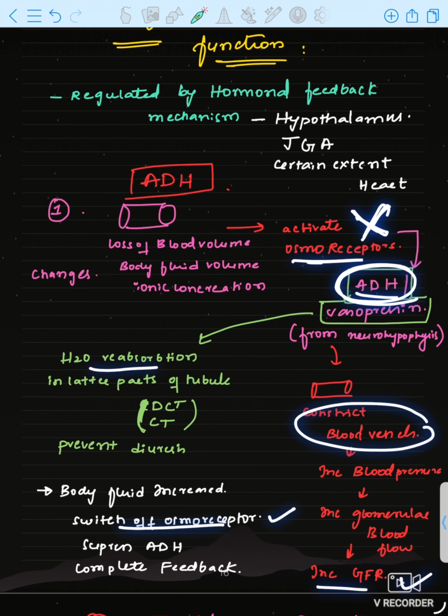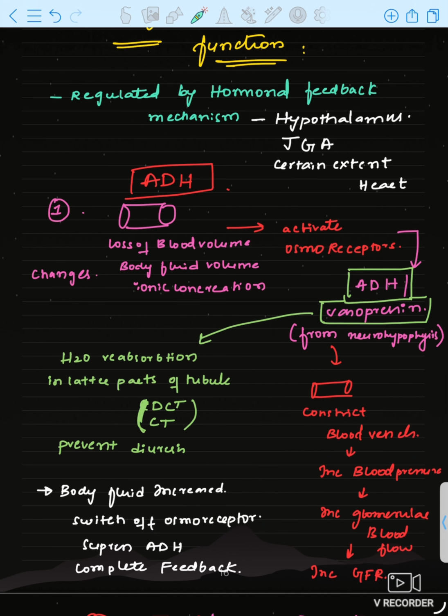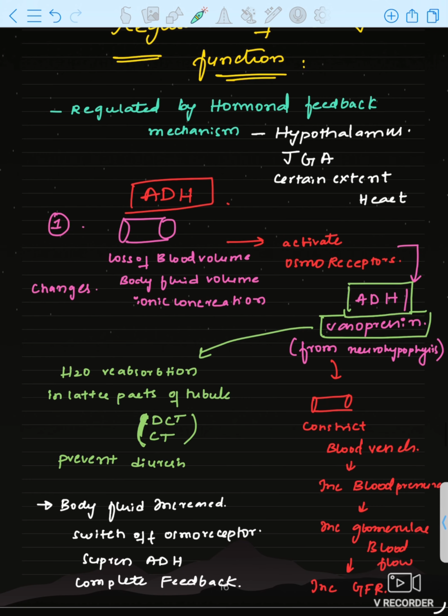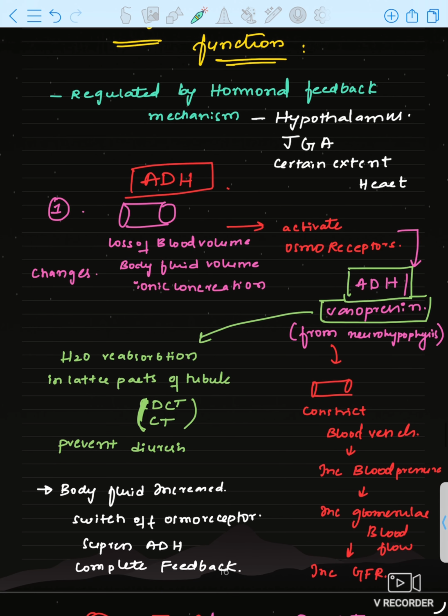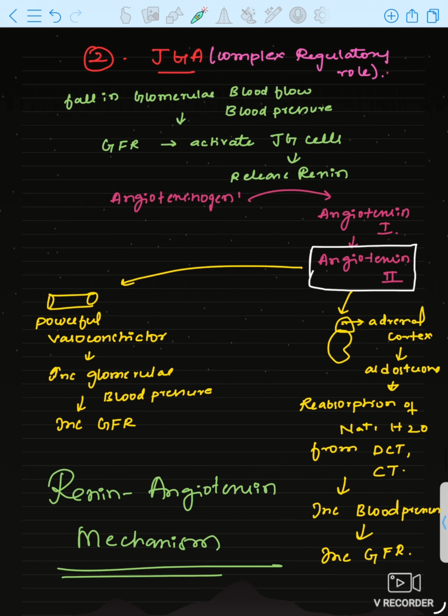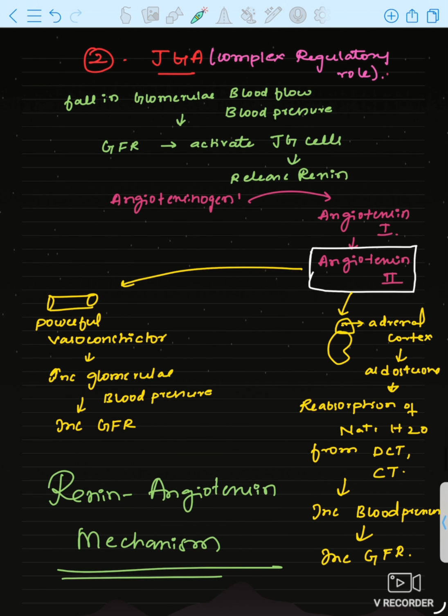More GFR and more water reabsorbed means more concentrated urine will be formed. To prevent that, we switch off the osmoreceptors when body fluid is increased and suppress the ADH, and the feedback is complete. This is the first regulatory hormone, antidiuretic hormone or vasopressin from the posterior pituitary, the neurohypophysis.